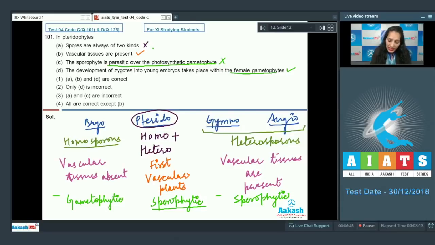So, statements A and C are incorrect. Statements B and D are correct, but there is no option which says that B and D are correct. And statements A and C are incorrect. Yes, there is an option which says A and C are incorrect. So, the correct option for the given question is option number 3. Let's move on to the next question.